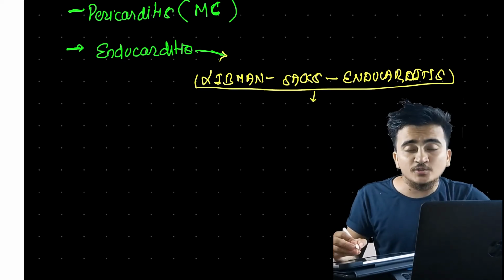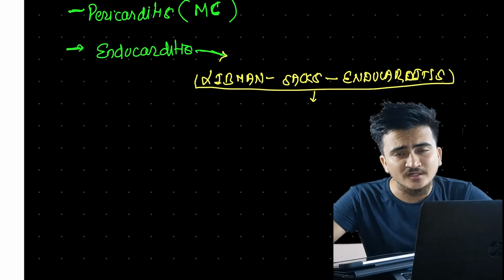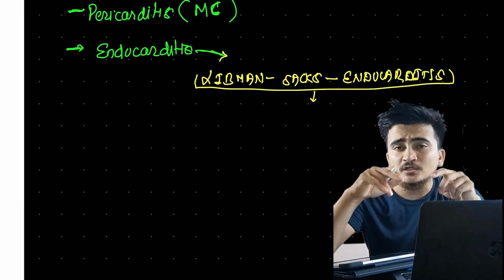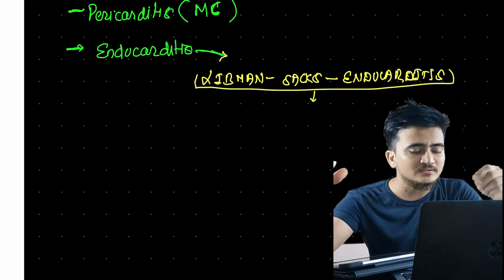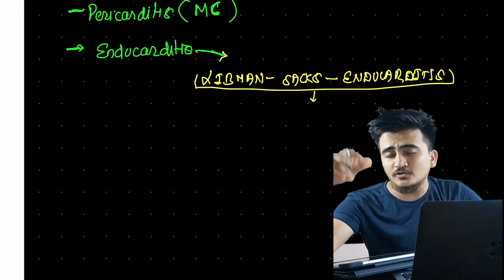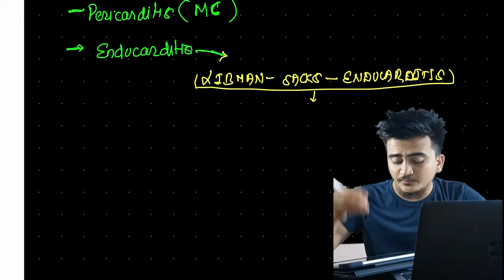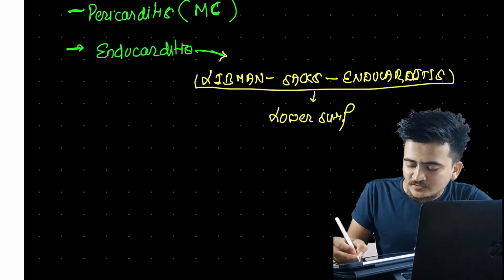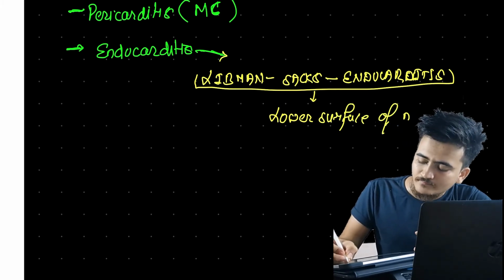What will happen in this Libman-Sacks endocarditis is there will be deposition of vegetations, right? Now what are these vegetations? These vegetations are simply antibody depositions. Where will these vegetations, or deposition of antibody, take place? They will take place on the lower surface of the mitral valve.